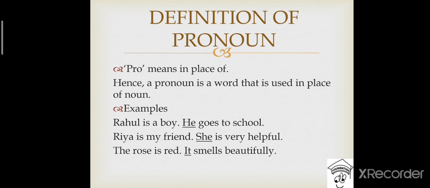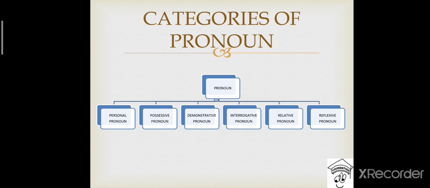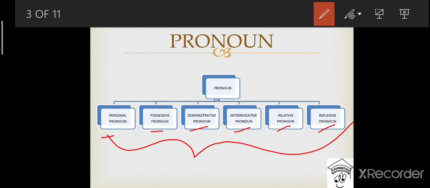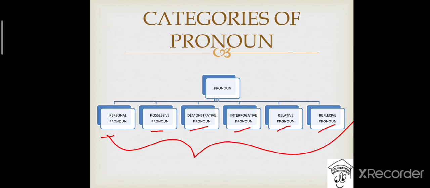Okay. Now let's move on to the categories of pronoun or the types of pronouns. There are 6 categories of pronoun. They are personal pronoun, possessive pronoun, demonstrative pronoun, interrogative pronoun, relative pronoun, and reflexive pronoun. Okay, so there are a total of 6 categories of pronoun. Now I will read each category one by one and discuss it with definition and example.